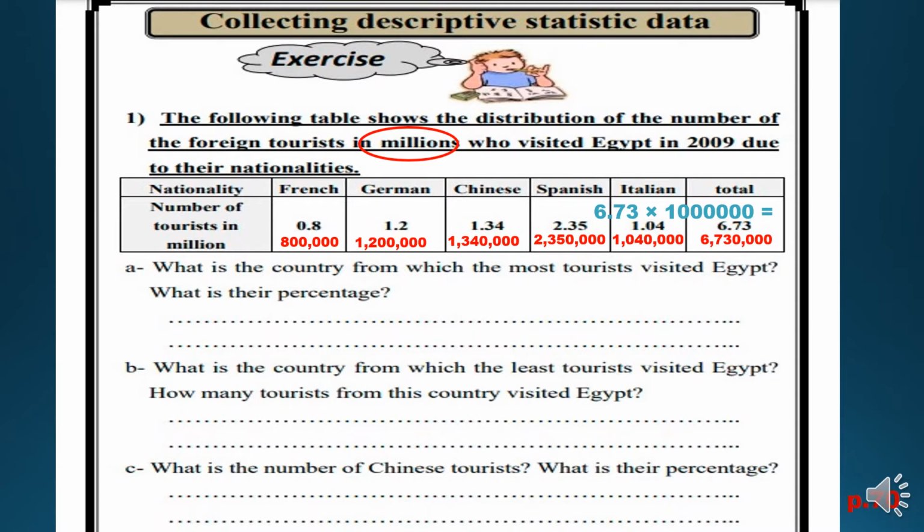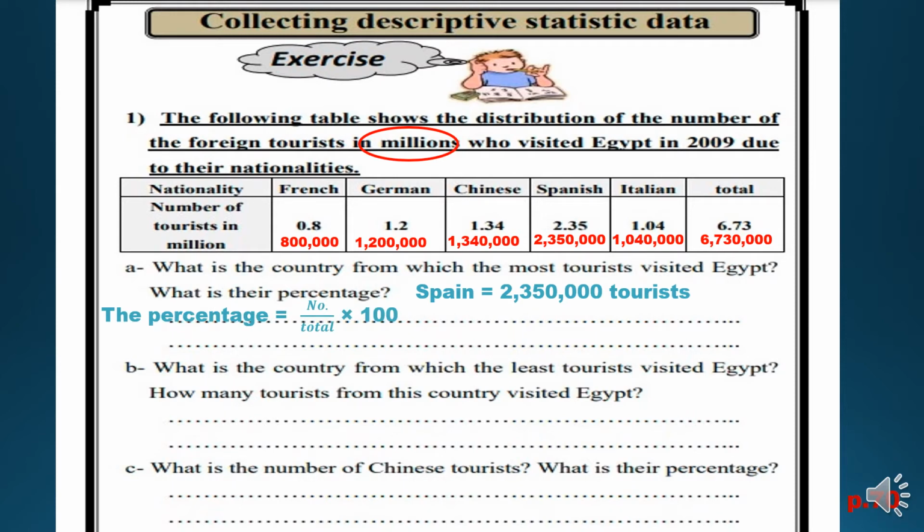Let's answer the following questions. In letter A: What's the country from which the most tourists visited Egypt, and what's their percentage? So, what's the country from which the most tourists visited Egypt? Let's get the biggest number that I have. The biggest number is Spanish tourists, yes. 2,350,000. So in Spain, 2,350,000 tourists.